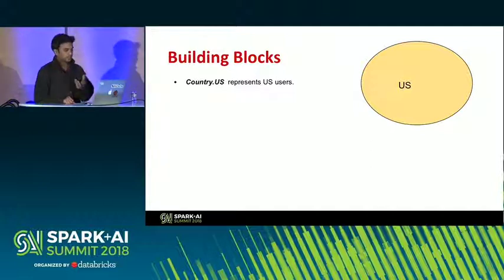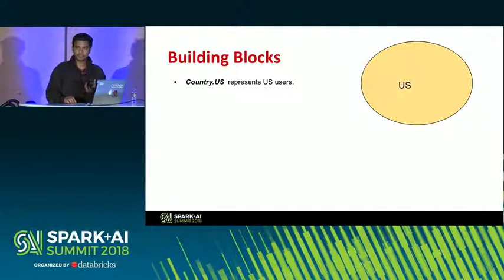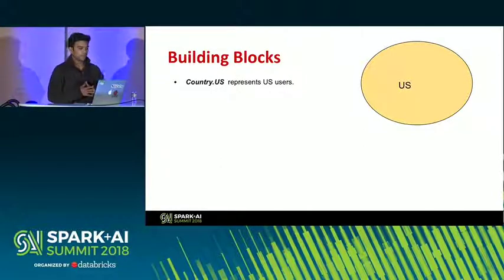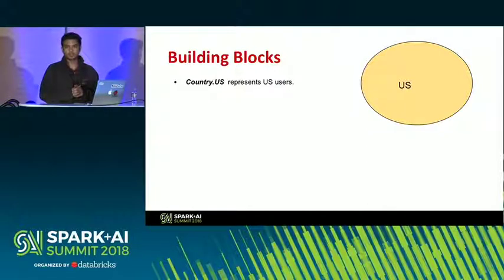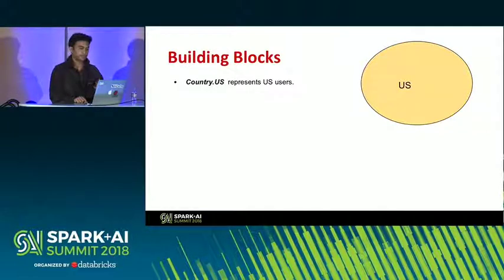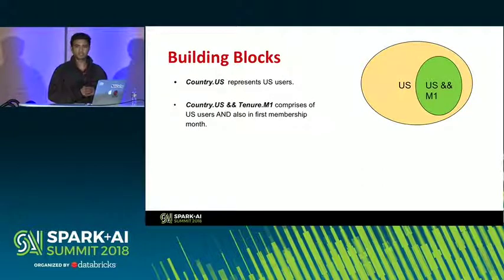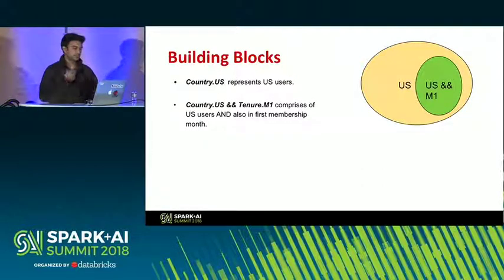So let's consider some of the key building blocks that are part of the DSL. Country.us, for example, is a case object, which is a specialized object as part of a case class called country. And we also refer to it sometimes as a user segment. This is essentially the subset of all the data in the user base whose country is US. So that can be simply referred to by country.us. And you can mix and match some of these segments. You can compose them with AND conditions and OR conditions.